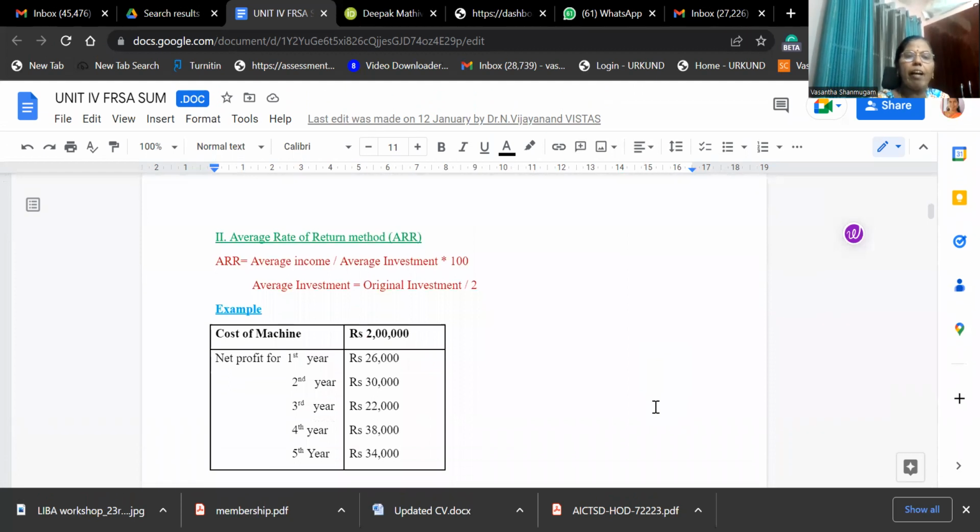Second method is the average rate of return method. In the average rate of return method, the formula is average income divided by average investment into 100.